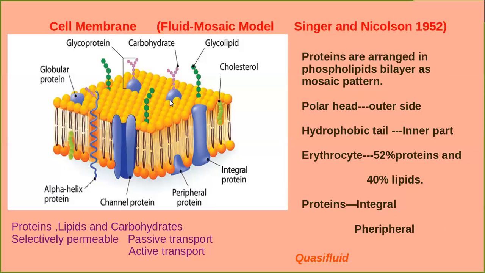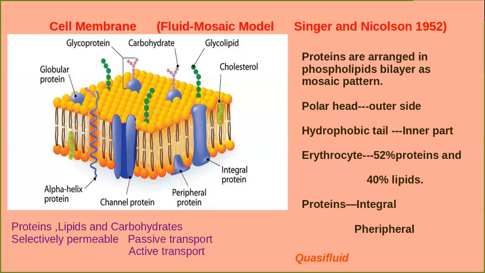But here you can see the proteins lie on the surface of the membrane. Can you see? Some types of proteins are seen on the surface of the lipid bilayer. Such proteins are collectively called peripheral proteins. But the integral proteins are partially or totally buried in the cell membrane. Is it clear? This is the structure of the plasma membrane according to the fluid mosaic model.